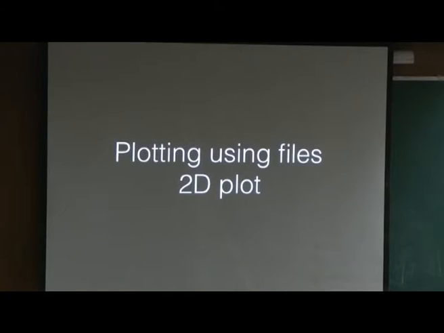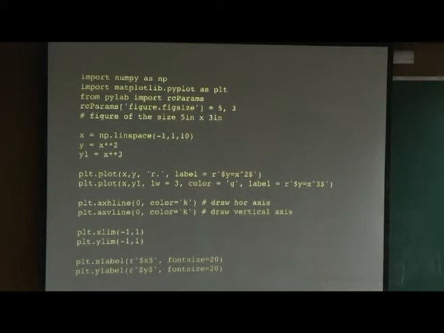So, let us get to plotting using files. When I write a research paper or make plots for some purpose, you have a file prepared already, you change the functions, change a few things and you should be able to reuse it. That is the main idea. So, let us go through it. This is a 2D plot like what I did for x comma y. 2D is x comma y, where x is the x axis, y is the vertical axis. These are the things which I have put on the top.